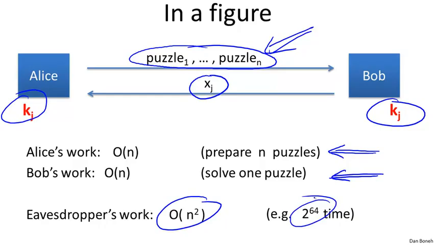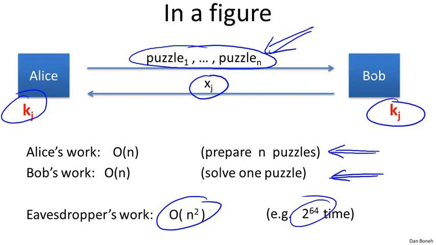So you can see the problem with this protocol. First of all, the participants, Alice and Bob, had to do quite a bit of work themselves. If you think about it, Alice basically had to send 2 to the 32 puzzles to Bob. That's many, many gigabytes that she had to send to Bob, like 16 or 32 gigabytes, depending on how big each puzzle is. Bob had to spend time 2 to the 32 to solve one of these puzzles, so that would take a few seconds too.